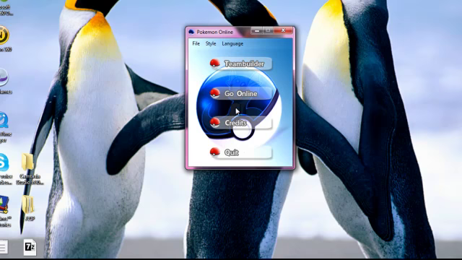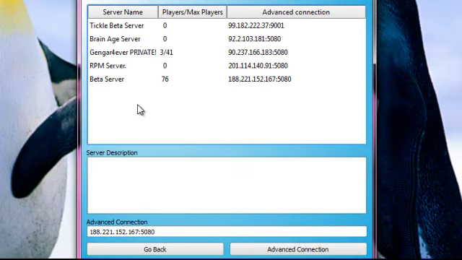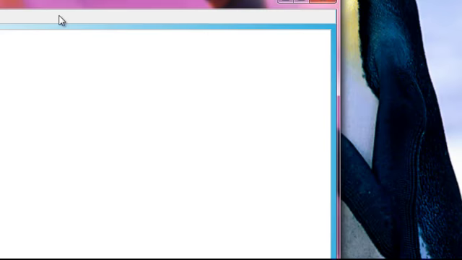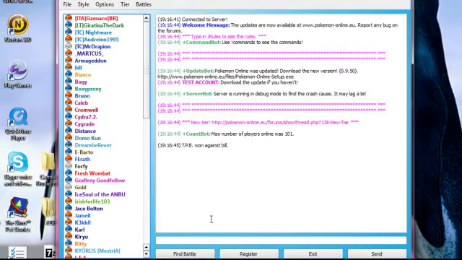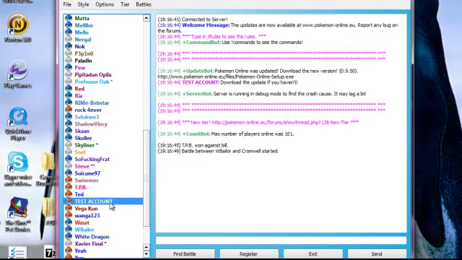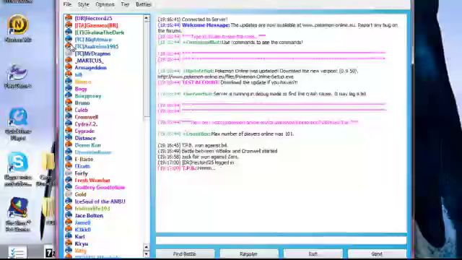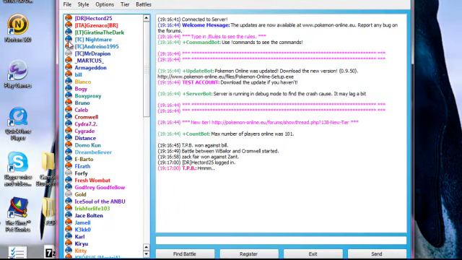And now we have these, we go online. I'm going to go on the beta server because that's the most common one for now. It'll connect you to the server, it takes quite a while. And now you're in the server, and if we scroll down and find a test account, we have magenta pink as our thing. The Pokeballs, someone explained it to me. Grey is away, red is normal, and blue are waiting for a battle.